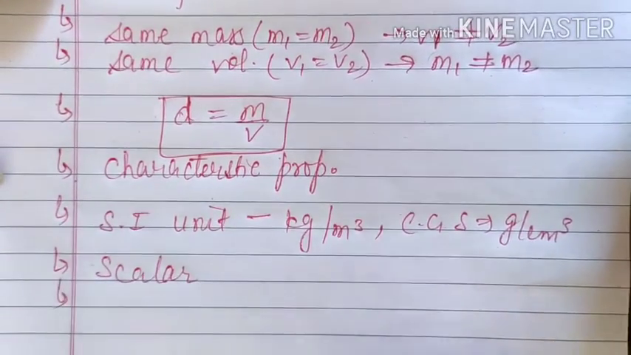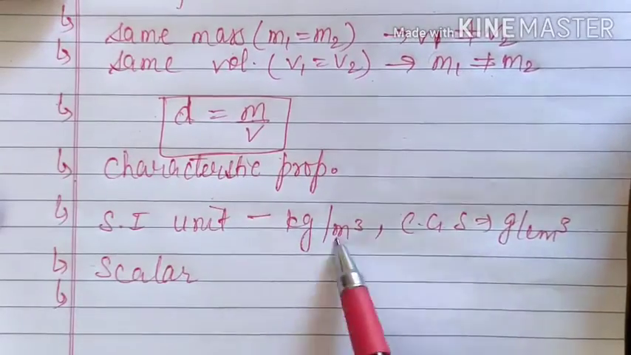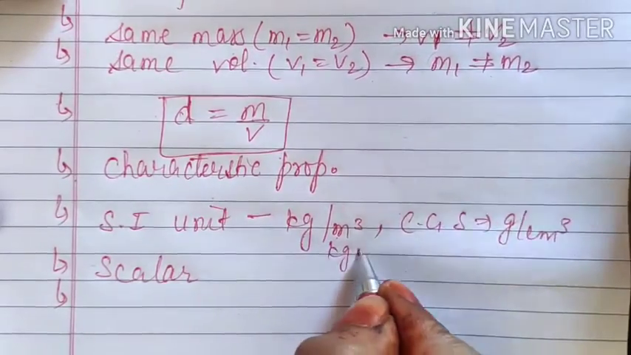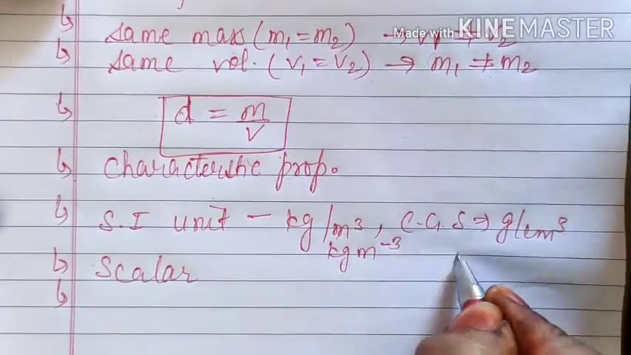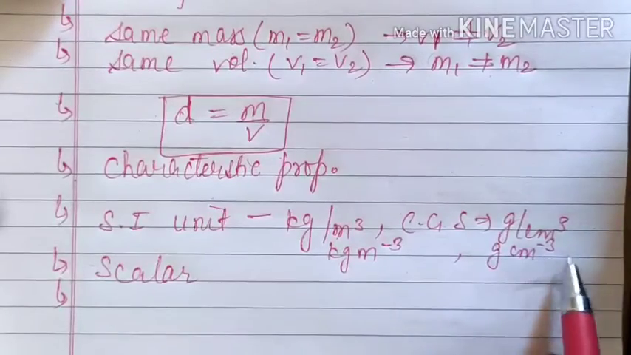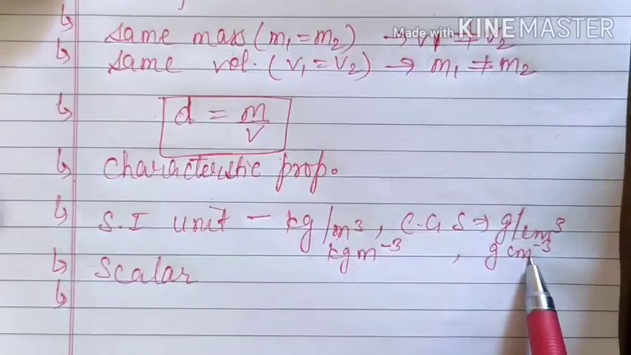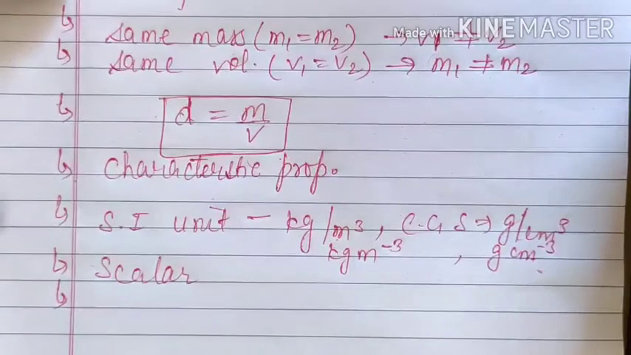And next thing is the relation between CGS and SI unit. You know that this can be written as kilogram meter raised to power minus 3, or you can say gram centimeter raised to power minus 3. So both are the same thing. You can write it this way, or you can write it in terms of negative powers.